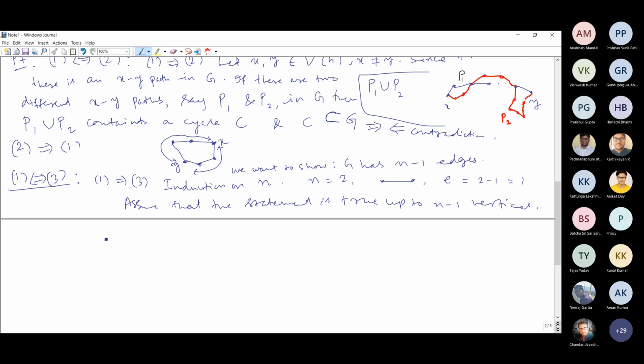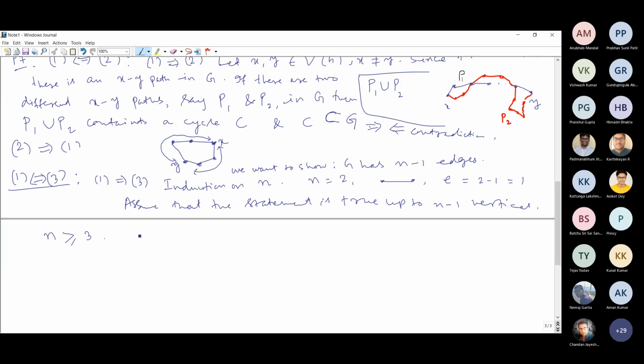So how should we do this? Of course, we are looking at n greater than or equal to 3 for this case, because for n equal to 2 we have already verified it.